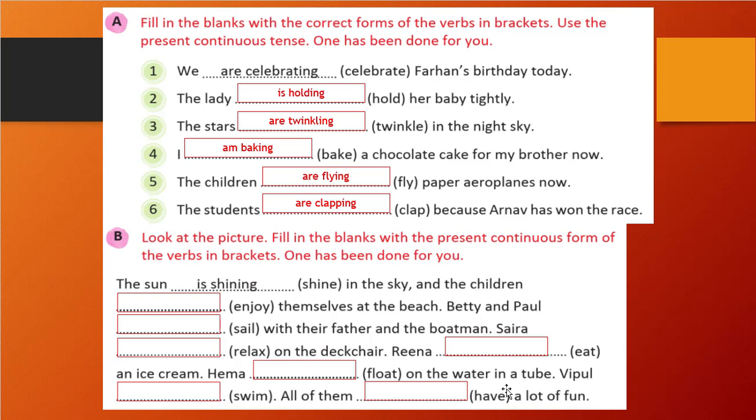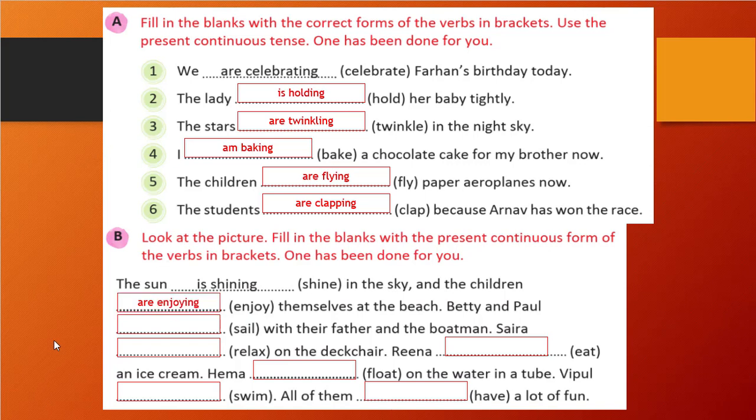So let's begin. The sun is shining in the sky and the children. So the children is plural, so it will start with are. I wrote are. And enjoy we will write with ing, so enjoying. So this is our answer.